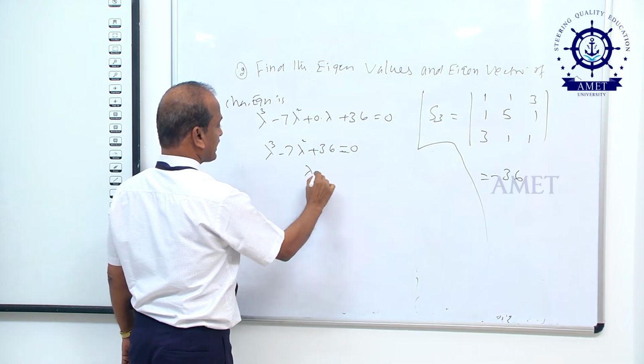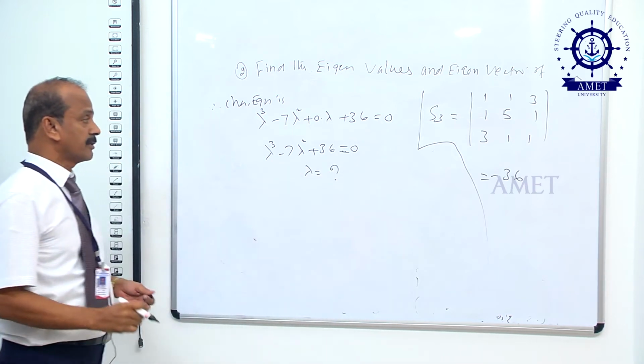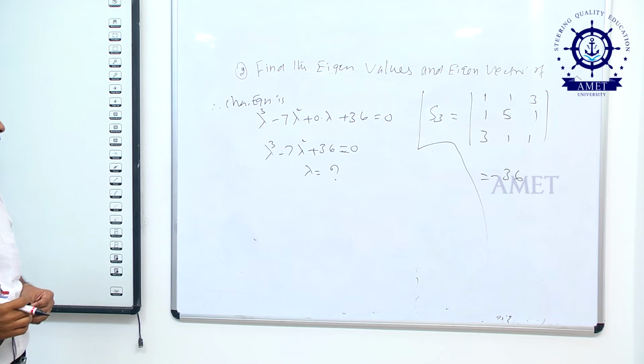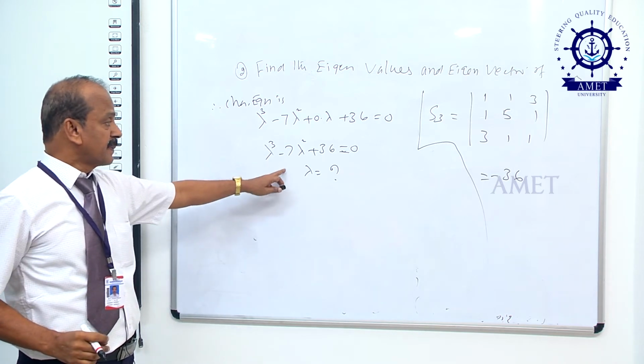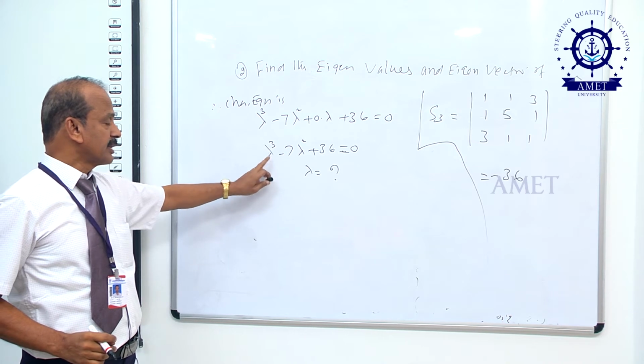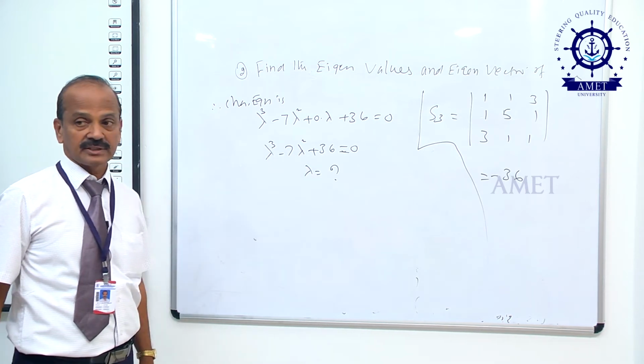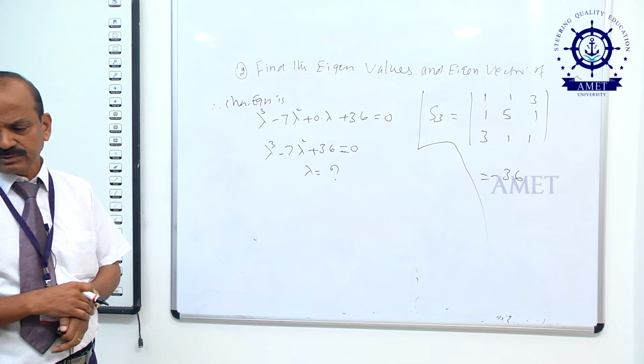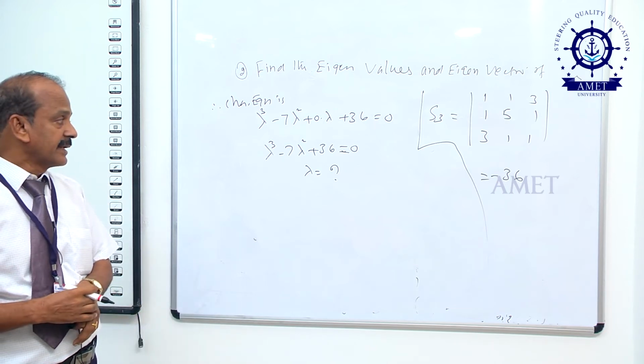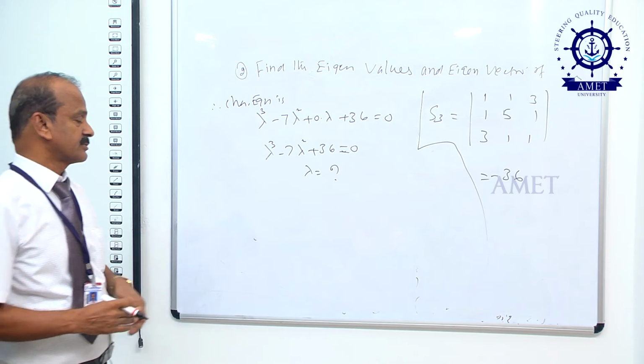Next here we can find the value of lambda. How do you find it? This is a cubic equation. From the cubic equation we can find the lambda. First we put lambda equal to 1: 1 cubed minus 7 plus 36, this equation is not satisfied. Therefore, come to the next one. If you put lambda equal to 2, this is not satisfied.